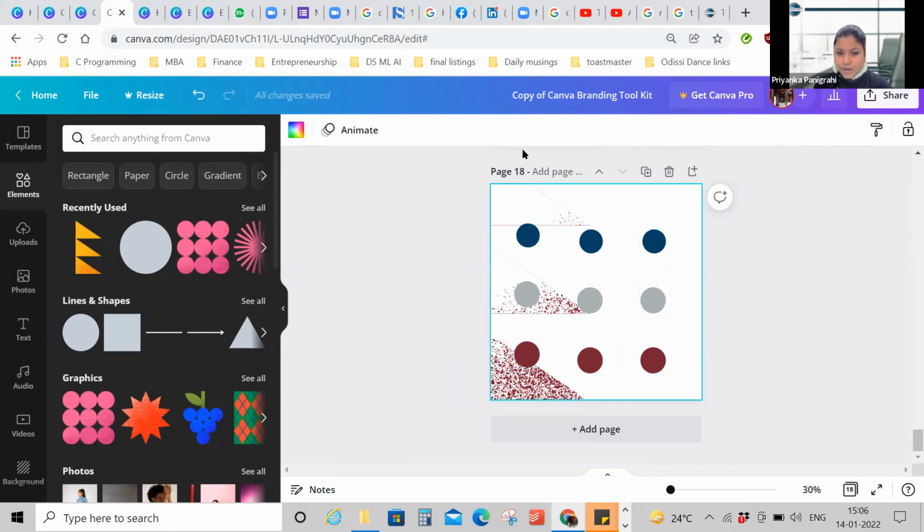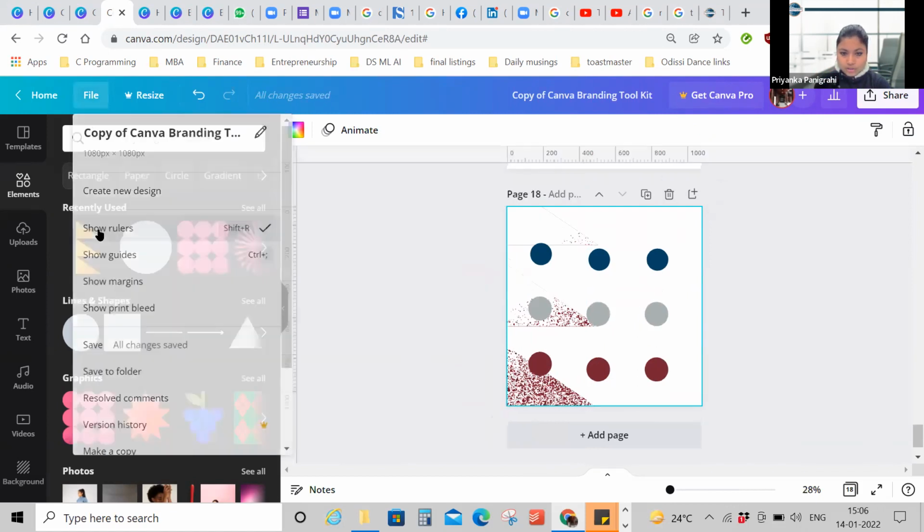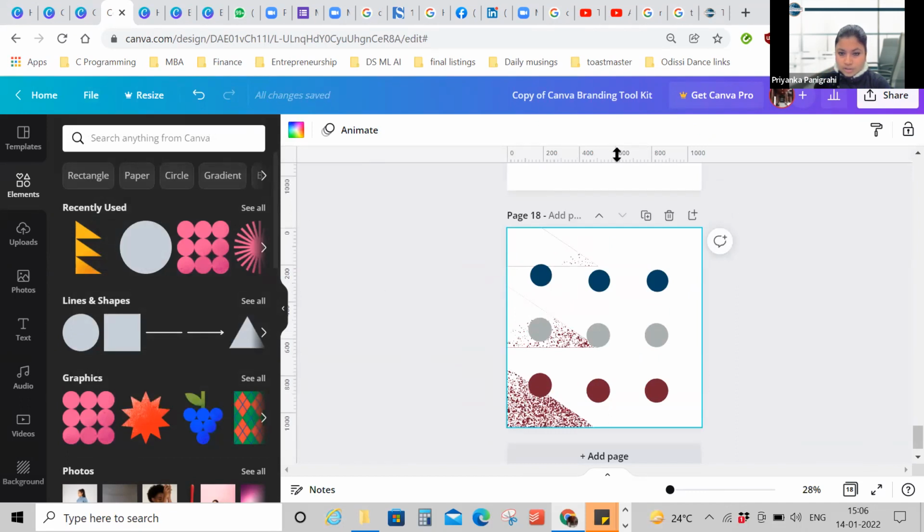If you want to place a ruler here for the purpose of precision, you go to File and press on Show Rulers. So you see you have rulers here. If you have multiple posters that you want to make for a specific event and you want the guidelines to be followed, for example, you want specific elements to be placed in all the posters in the same way, you can either create this and click on duplicate page, so multiple posters like that will be created.